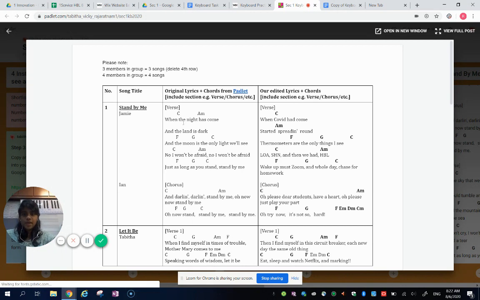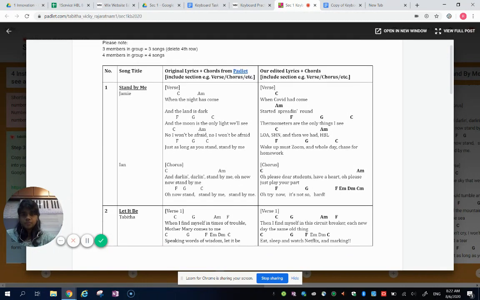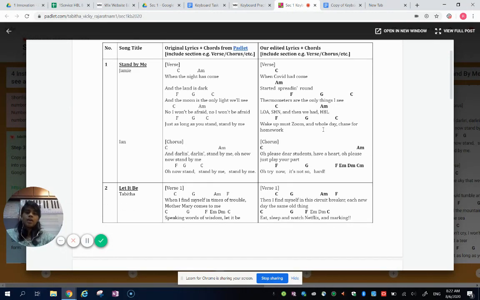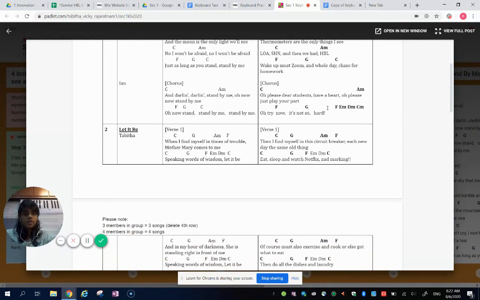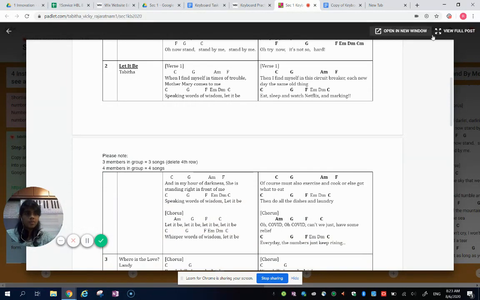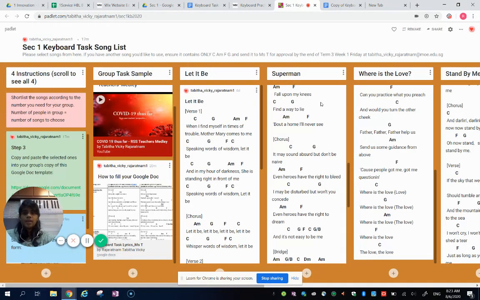You can see that I have copied and pasted. This is from the actual song, so the actual song has the lyrics and the chords. Then I also copy and paste in the second column so that I can edit the lyrics here. Of course, you have to edit your own. You have to decide now: how are you editing? You're editing based on the character that you have chosen.